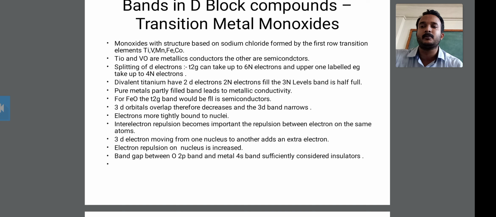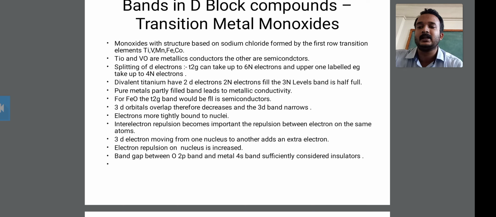This is the point about bands in d block compounds, the transition metal monoxides.